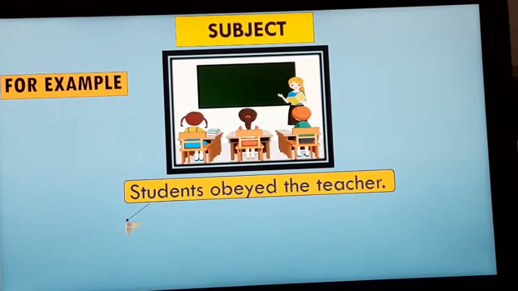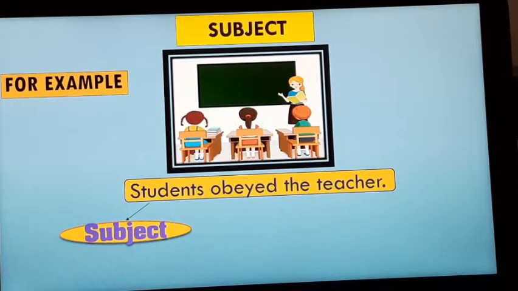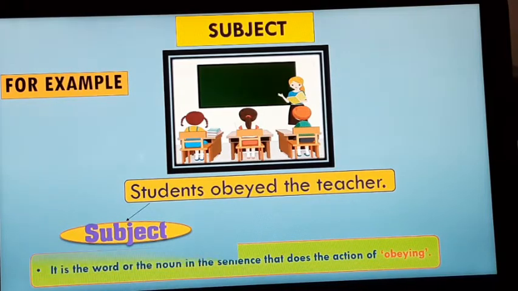So here the subject is students. Got it? We will try to understand subject in a better manner. It is the word or the noun in the sentence that does the action of obeying. Here the subject refers to the word.